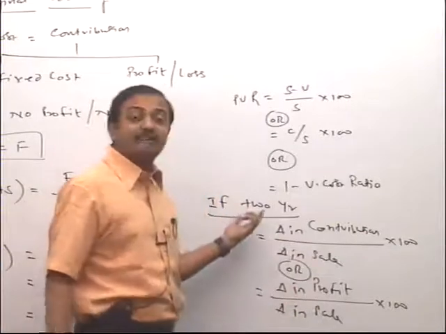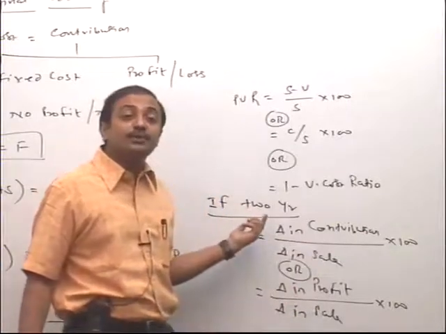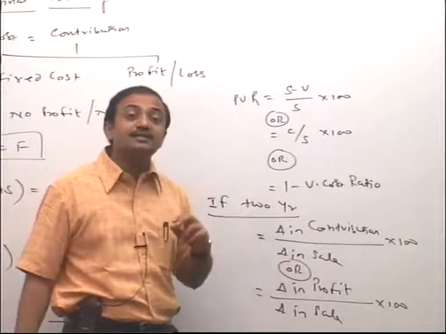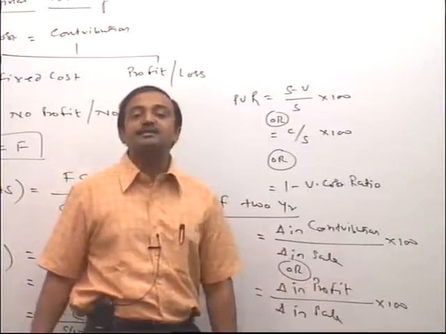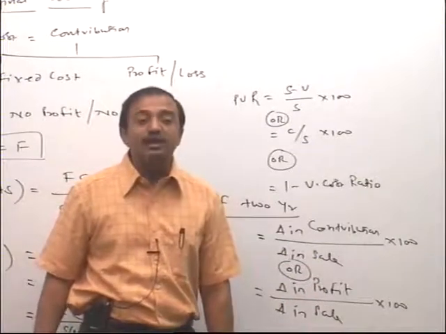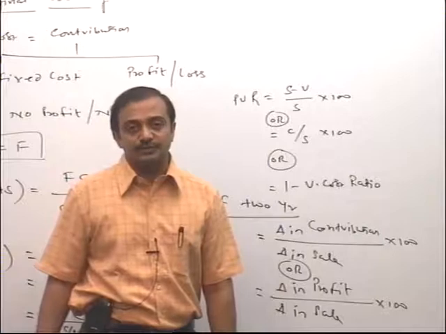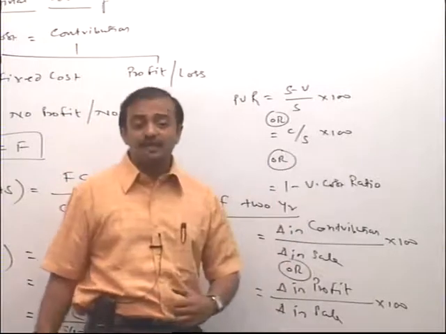But when we apply this formula, when two years' information is given and two years' data is available for contribution or profit and sales, then we can apply this formula and calculate profit volume ratio. Clear? First of all, write down this formula, then after that I go further.